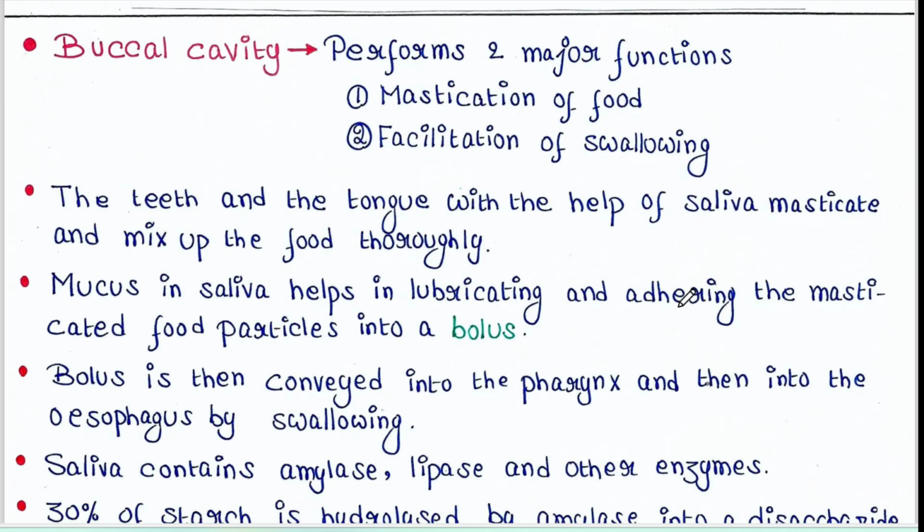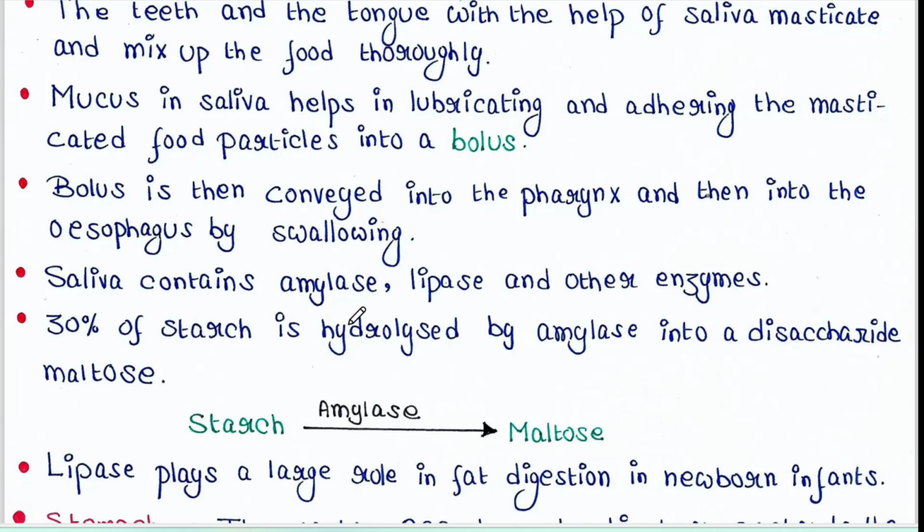Now, after the buccal cavity, we have pharynx and esophagus. So, bolus is then conveyed into the pharynx and then into the esophagus by swallowing. Saliva contains amylase, lipase and other enzymes. Amylase breaks down carbohydrates and lipase breaks down lipids.